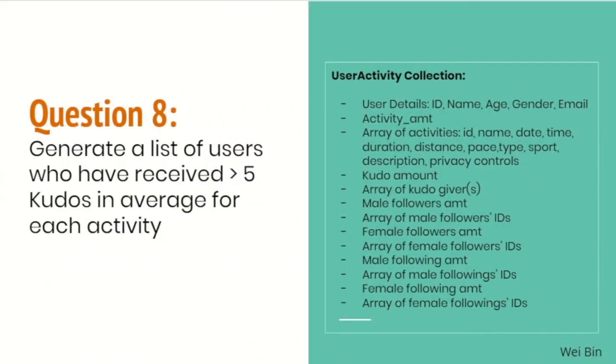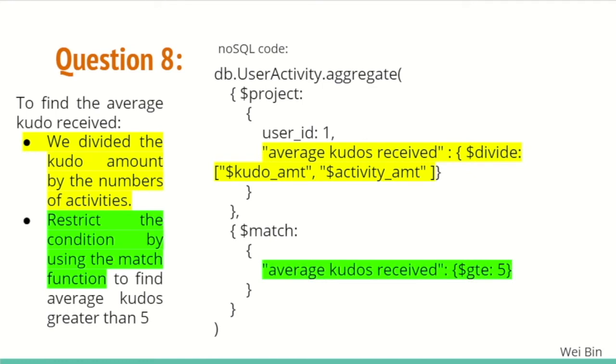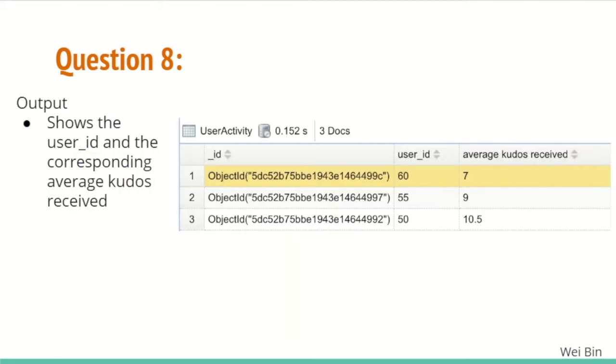For question 8, we have to generate a list of users who have received more than 5 kudos on average for each activity. In this query, we use the user activity collection. To find out the average kudos received, we divided the kudo amount by the number of activities. Then, we restricted the condition by using the match function in NoSQL to find the average kudos greater than 5. The output shows the user ID and the corresponding average kudos received for those user IDs, with average kudos received of greater than 5 for each activity.